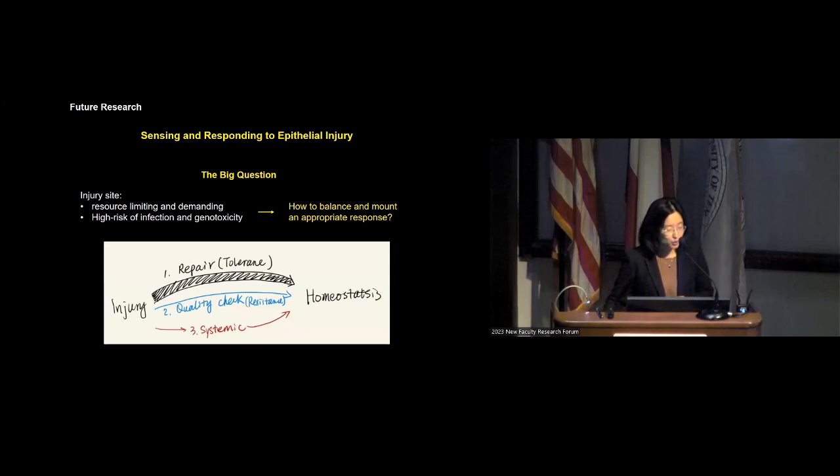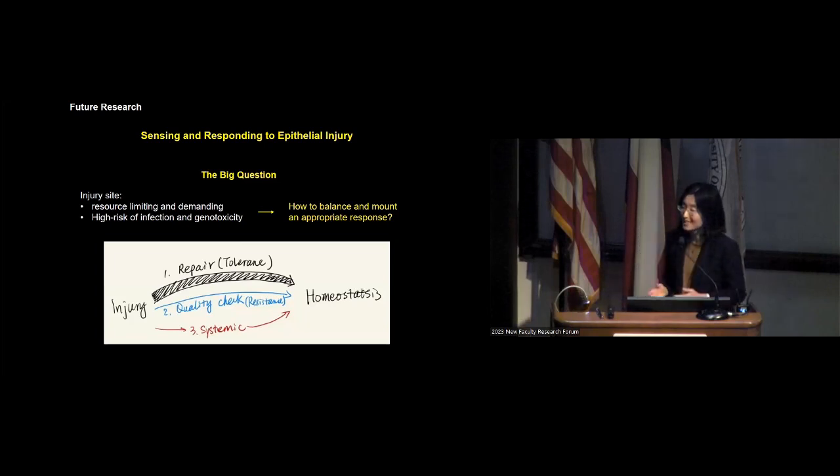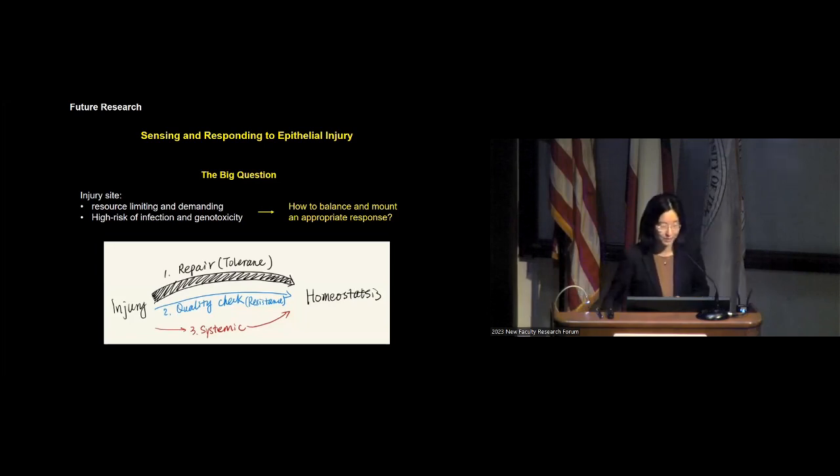Secondly, injury also induces a quality control mechanism that removes the infected cells or cells that have already been damaged by genotoxic stress, while only allowing the healthy cells to repair. Thirdly, local injury is able to trigger a systemic response that is essential for organism survival and fitness, and also feeds back to the local injury repair, which is